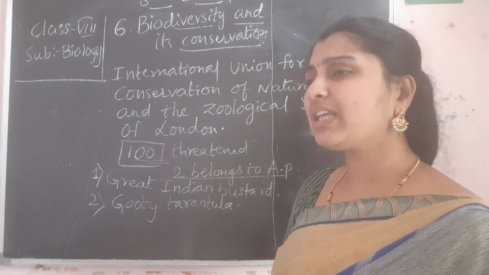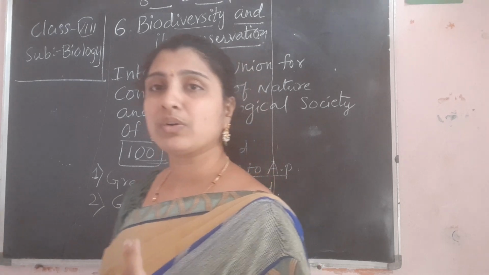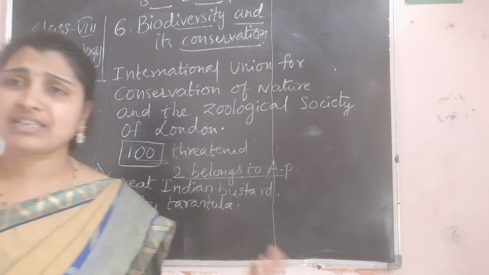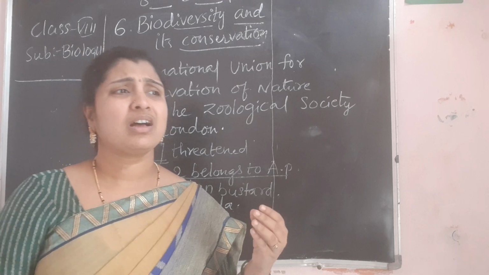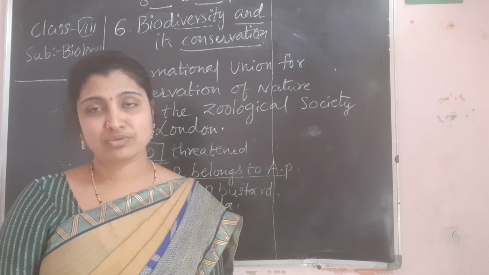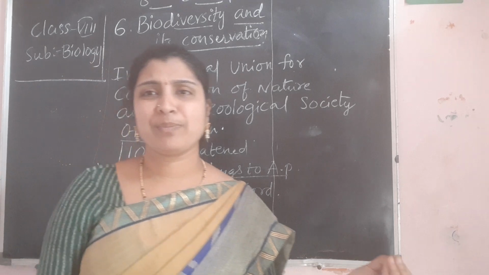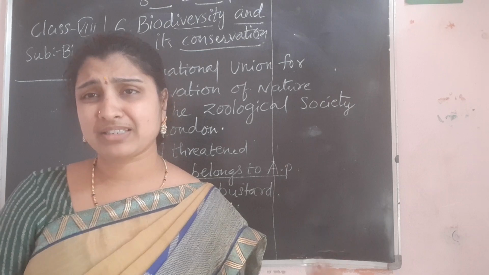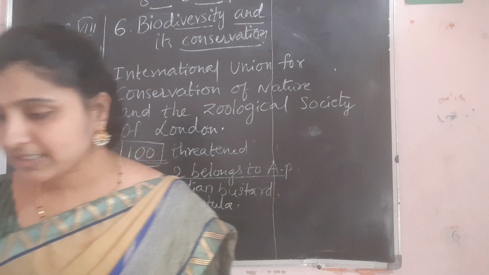What are the reasons for that? Deforestation, lack of nutrients, more industrialization, use of various types of pesticides, and releasing industrial wastes into water sources. These are the things that make various living organisms vanish or become extinct or threatened, meaning there is a chance of damage to their lives.